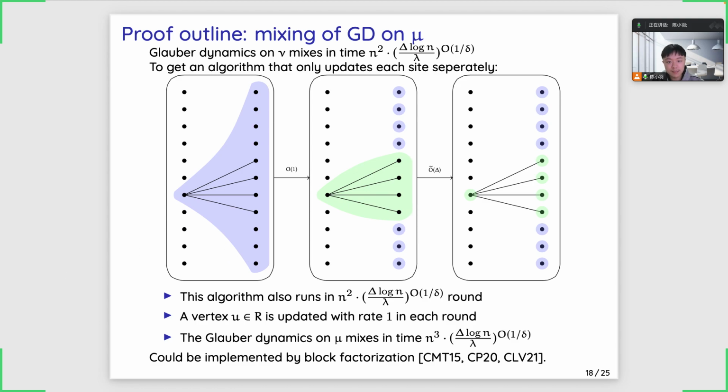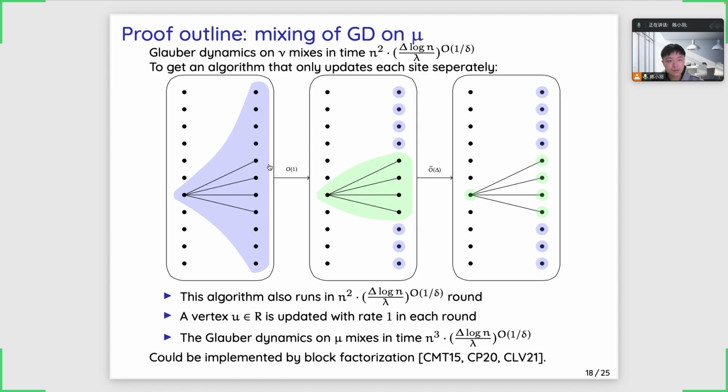It picks a vertex from the left uniformly at random, and it updates it with all the vertices on the right together. And we will prove the rapid mixing for the Glauber dynamics on mu via a comparison argument between this block dynamics and the Glauber dynamics.